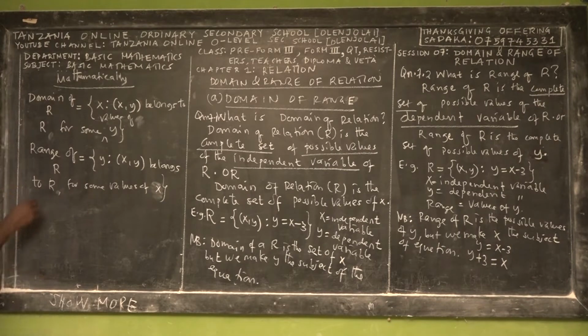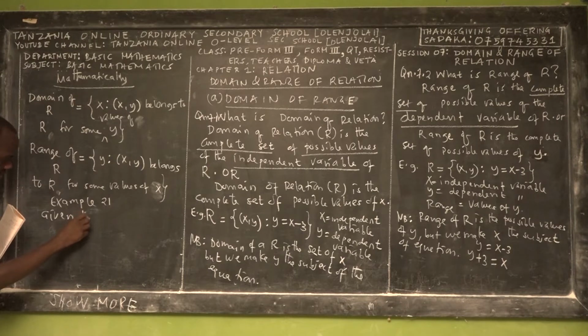Okay. Example 21. We did 20 examples in the previous session.